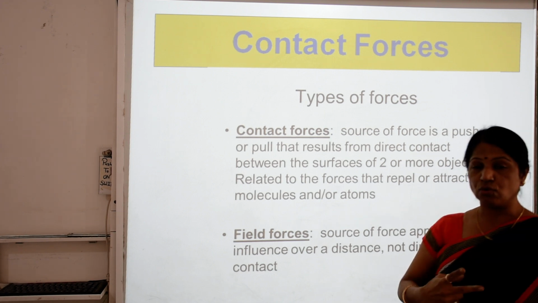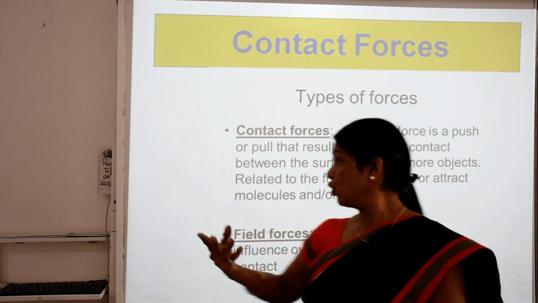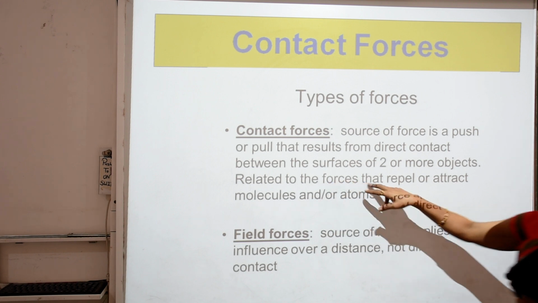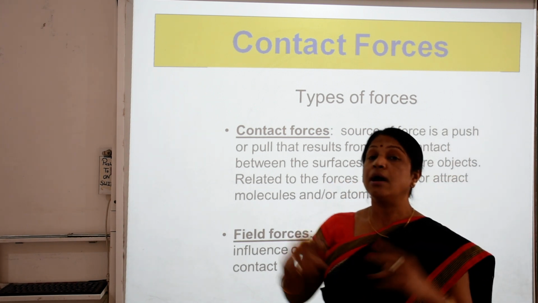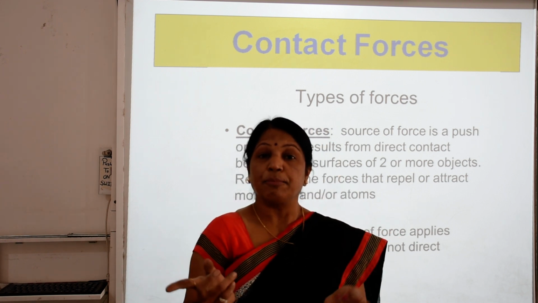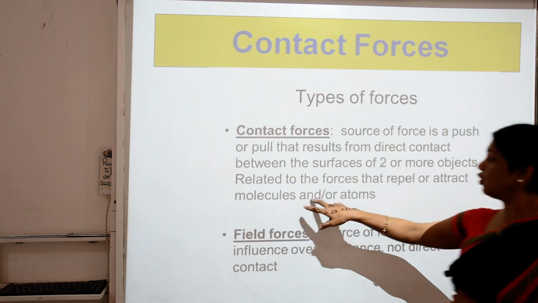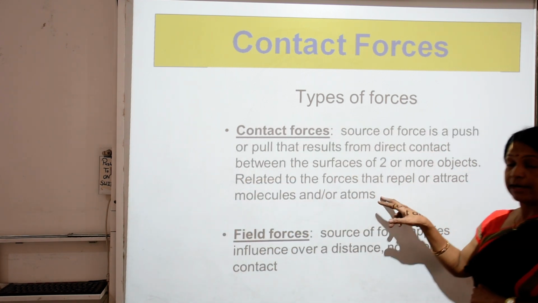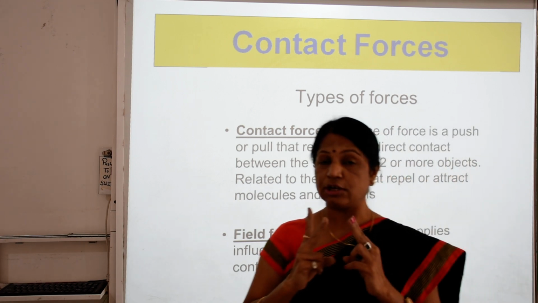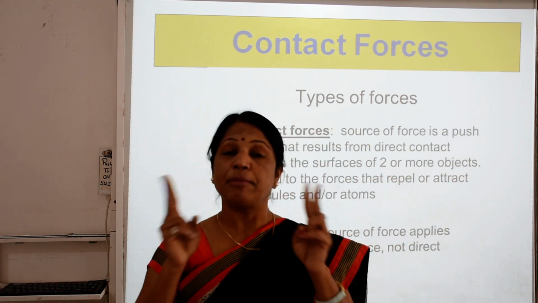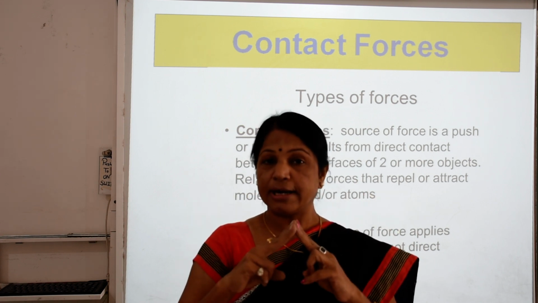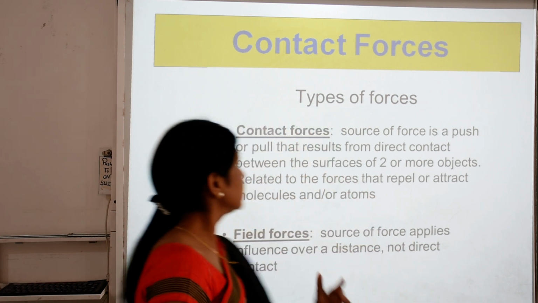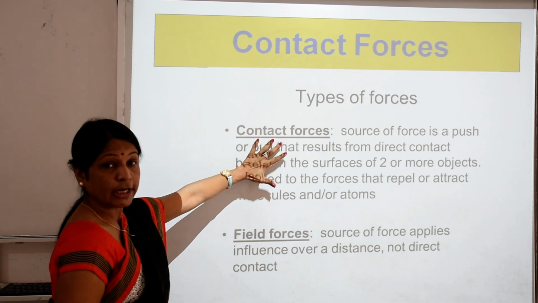There may be two objects, or more than two objects, related by a force, and they may repel or attract. They may both attract, or both repel. In this condition, the objects may be molecules or atoms. They may be two molecules, or two atoms. They may repel, or they may attract. This is the example of the contact forces.